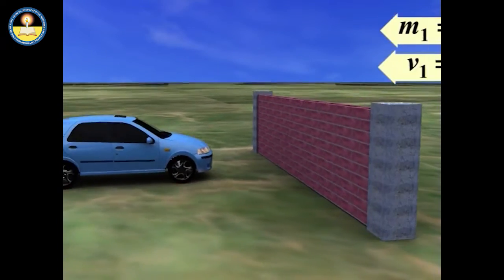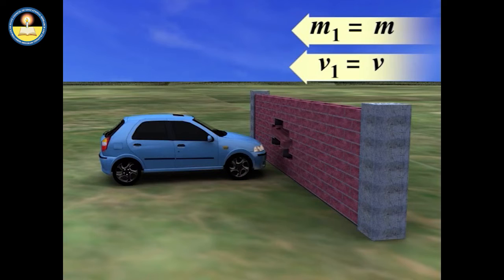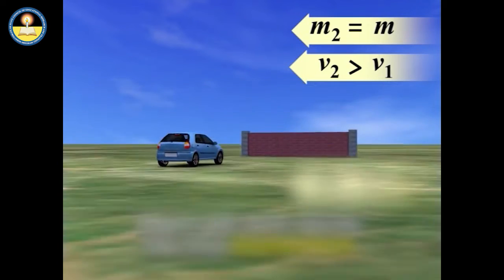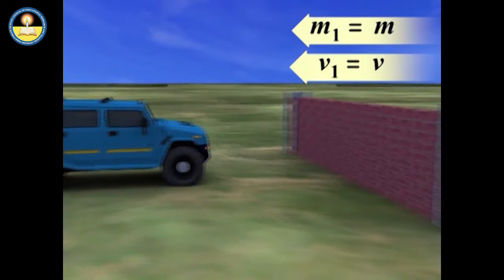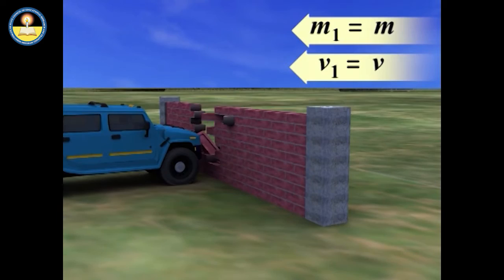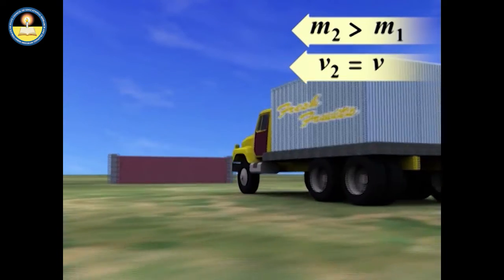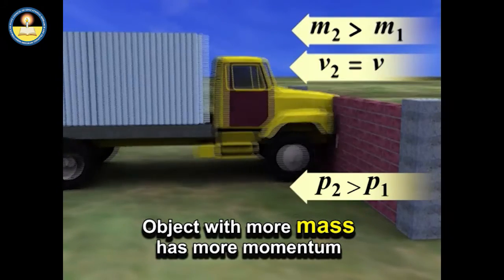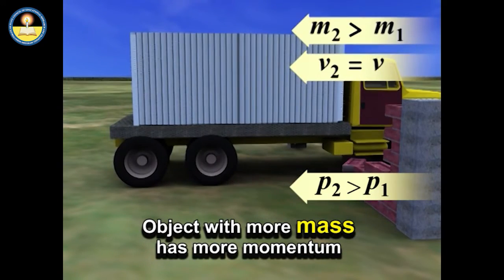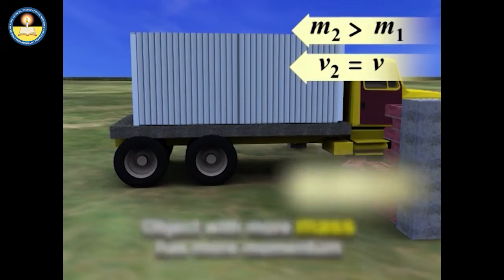When two or more cars of equal mass are moving with different velocities, then the car with more velocity has more momentum. Similarly, if two or more vehicles of unequal masses are moving with the same velocity, then the vehicle having more mass has more momentum.